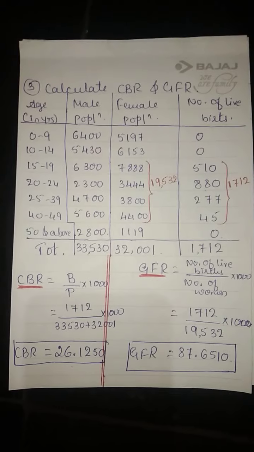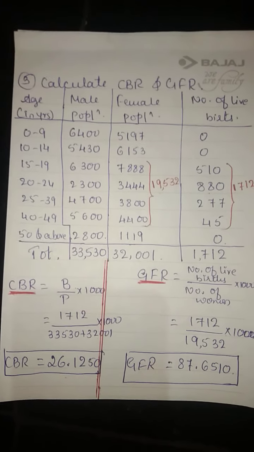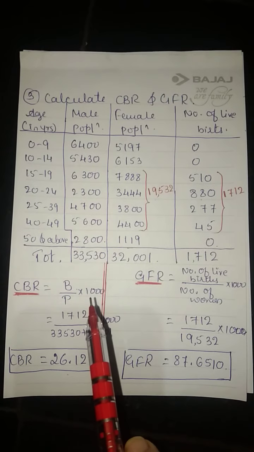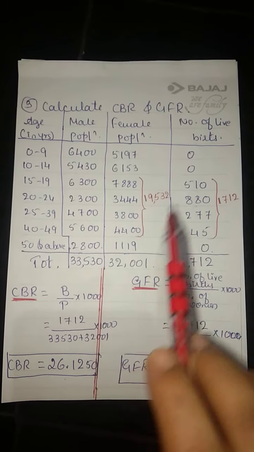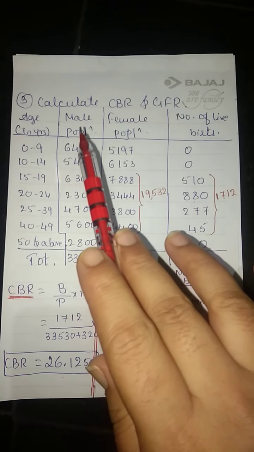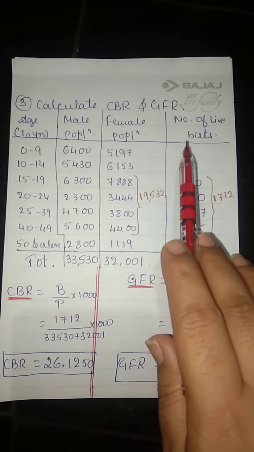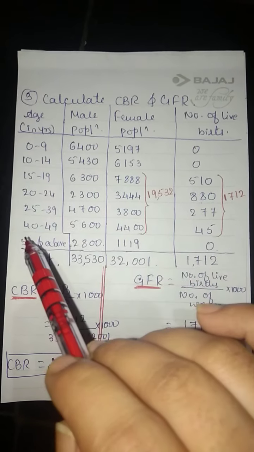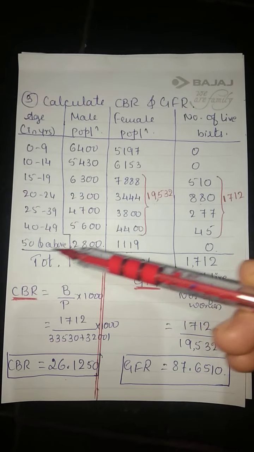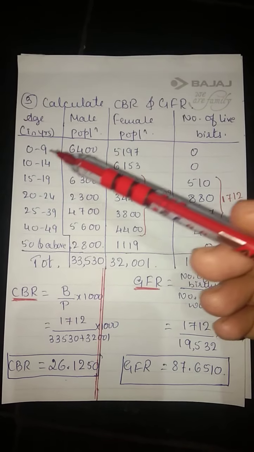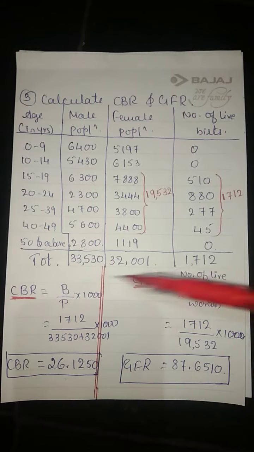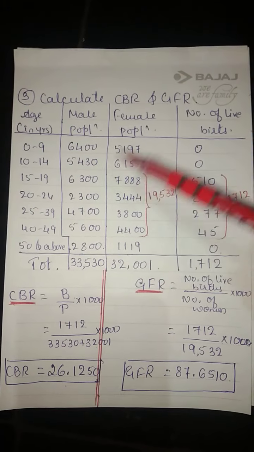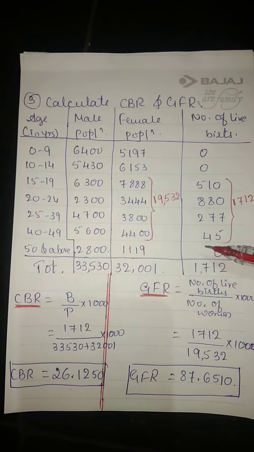Next example, here I have considered both calculate CBR and GFR. You can compare here itself. To calculate CBR, we need male population, female population and number of live births. First column, age they have given, from 0 to 50 and above. For CBR we can use this data. The whole data is used to find CBR: male population, female population, number of live births.